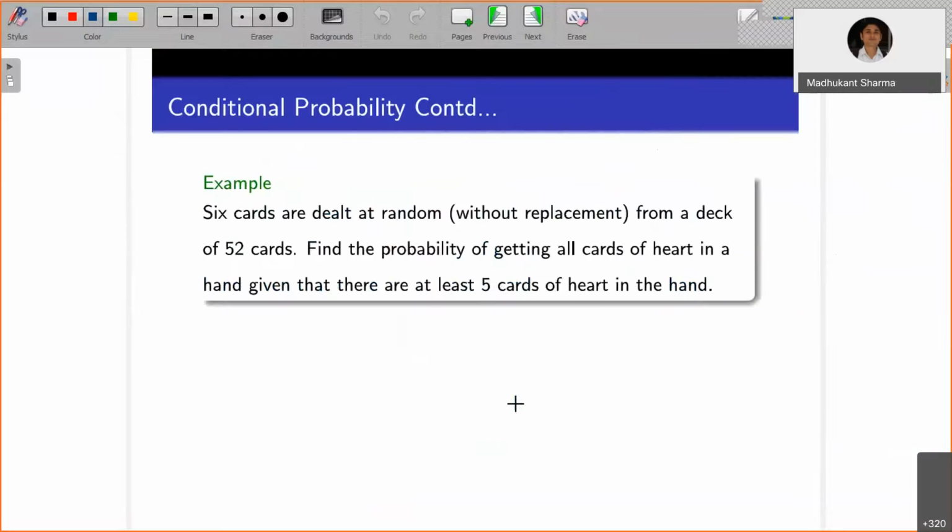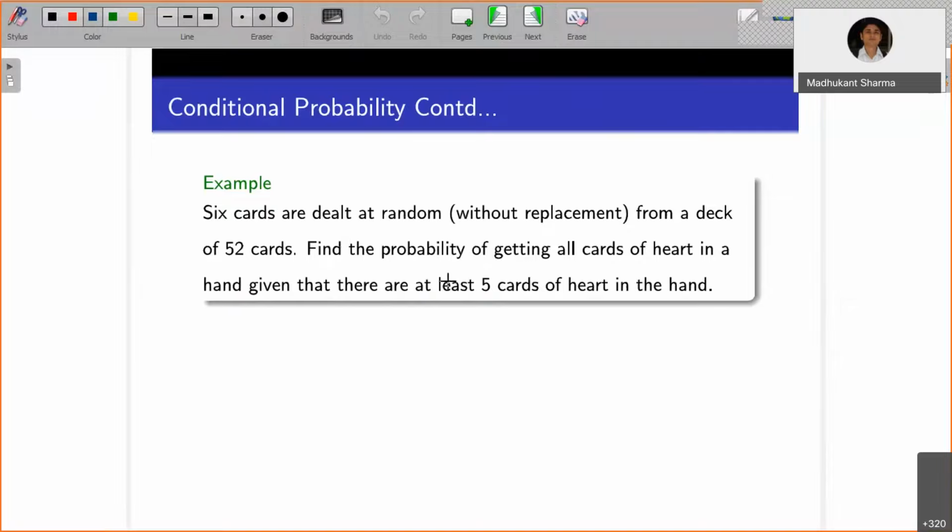Okay, now let's take one more question here. 6 cards are dealt at random without replacement from a deck of 52 cards. So find the probability of getting all cards of heart in a hand, given that there are at least 5 cards of heart in the hand. So 6 cards are dealt at random.